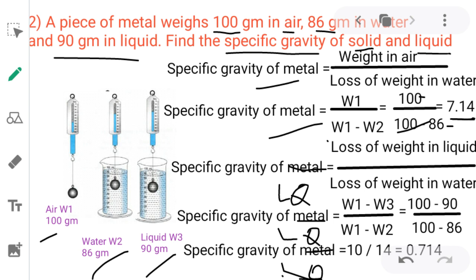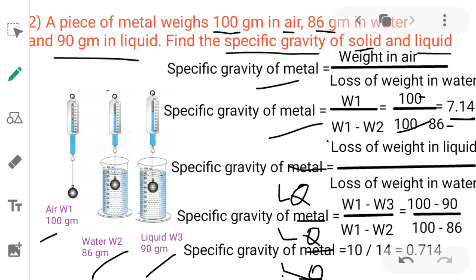The loss of weight is calculated by simply subtracting the weight of metal in liquid or in water from the weight of metal in air.